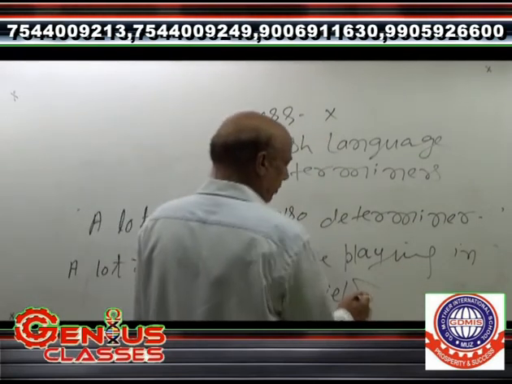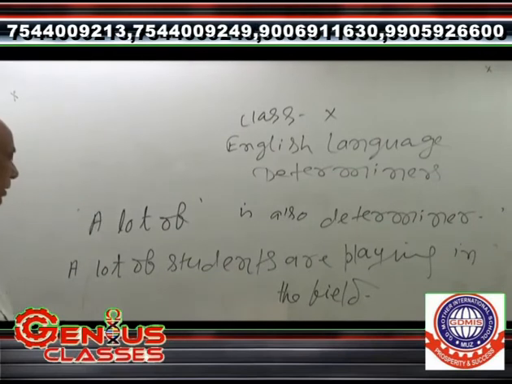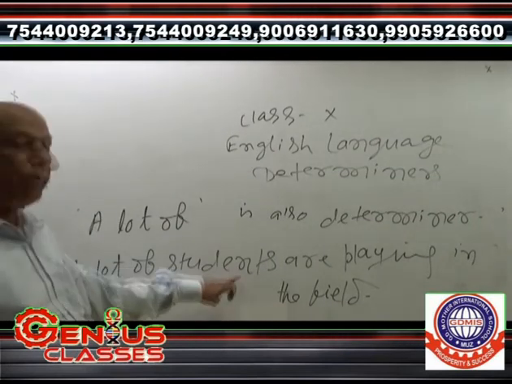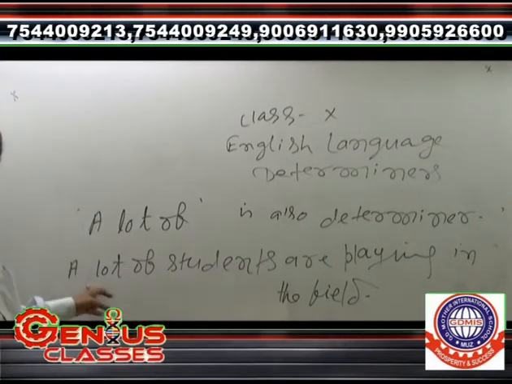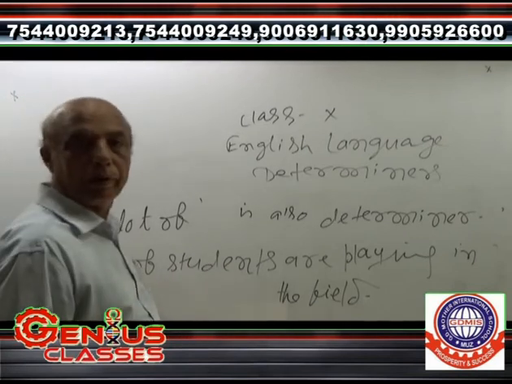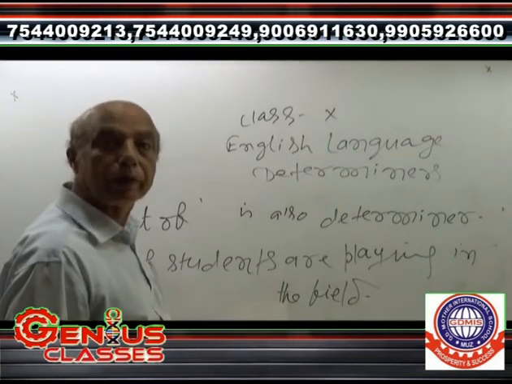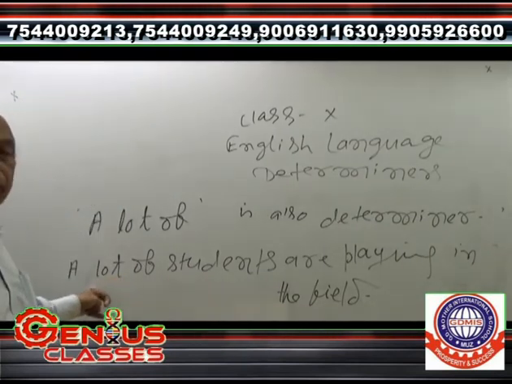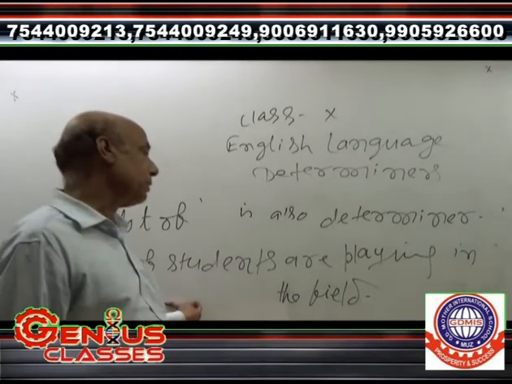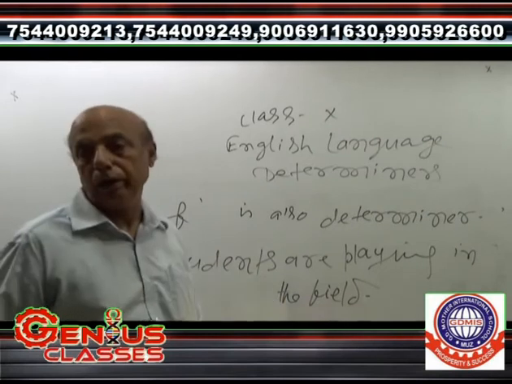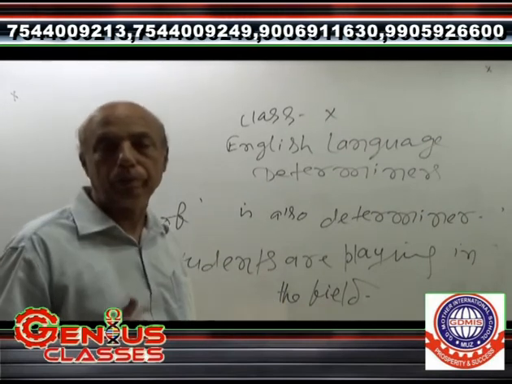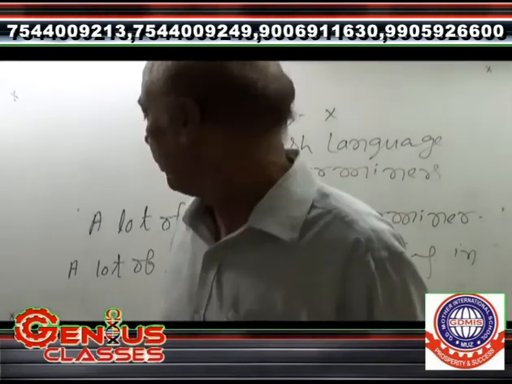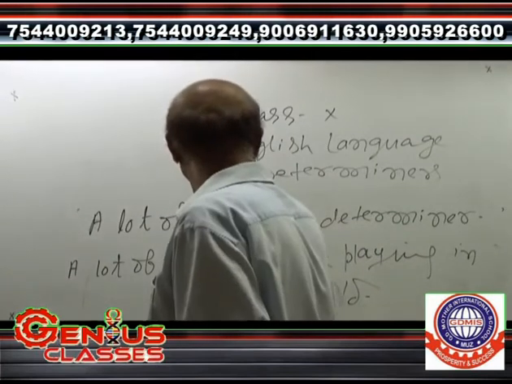Here we have to come to the conclusion that before students, a lot of has been used, and a lot of is in the form of a determiner. A lot of students are playing in the field. Whenever a lot of is used with countable nouns, a plural verb is always used.